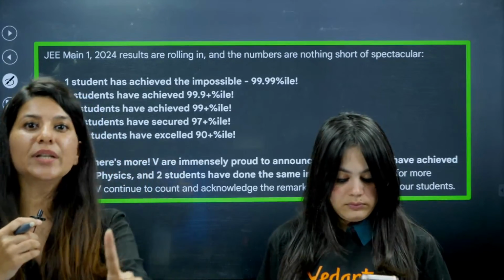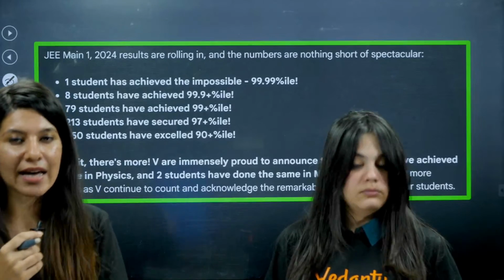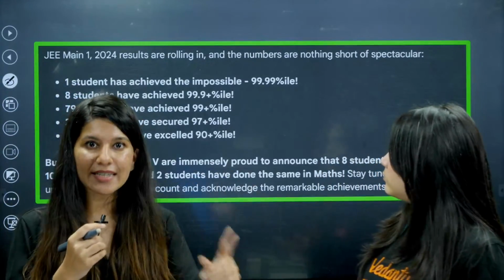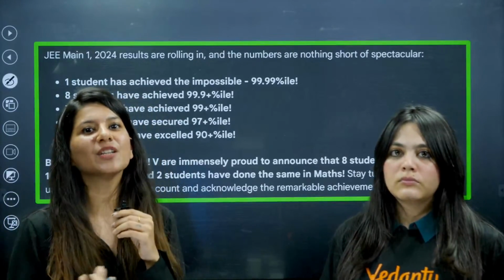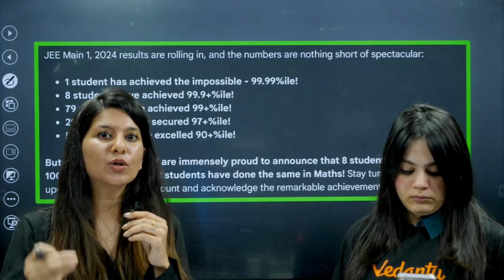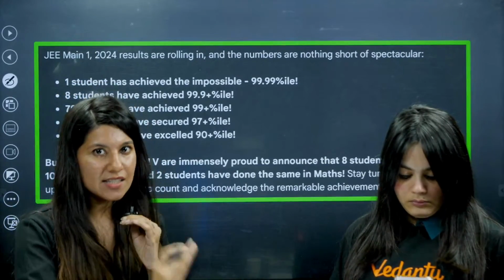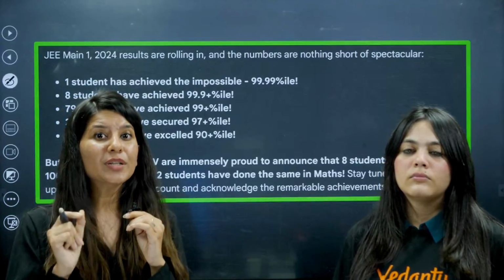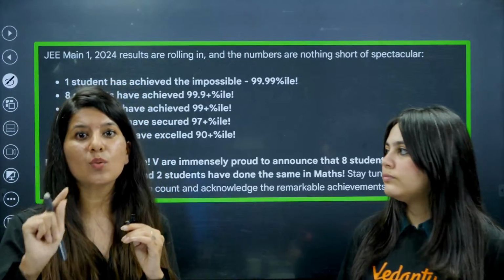100%. So what you need to do, your action point, I will tell you. You just need to fill this form. Rest, you can be assured, we will take this matter to NTA. Second thing, because the whole Vedantu team is very much concerned about your second attempt. First attempt is gone, whatever is done is done. Now we don't know what they will do. We will appeal it, but we don't know. So what you need to do is focus on your April attempt and your boards.